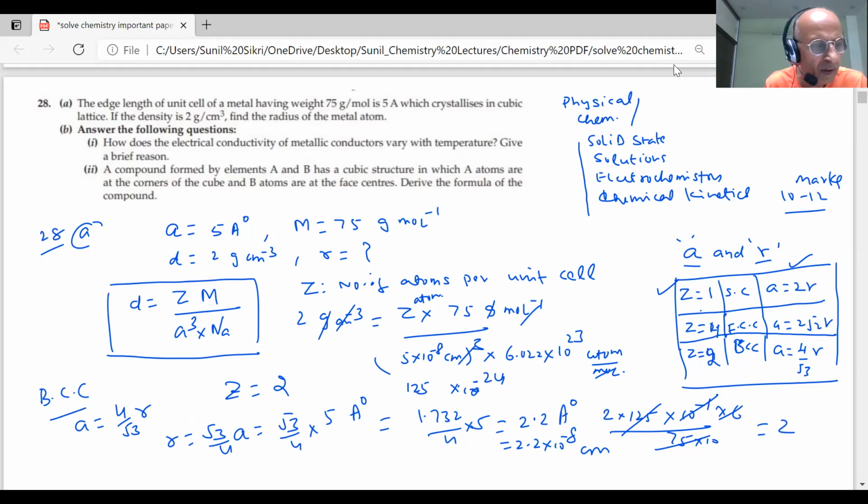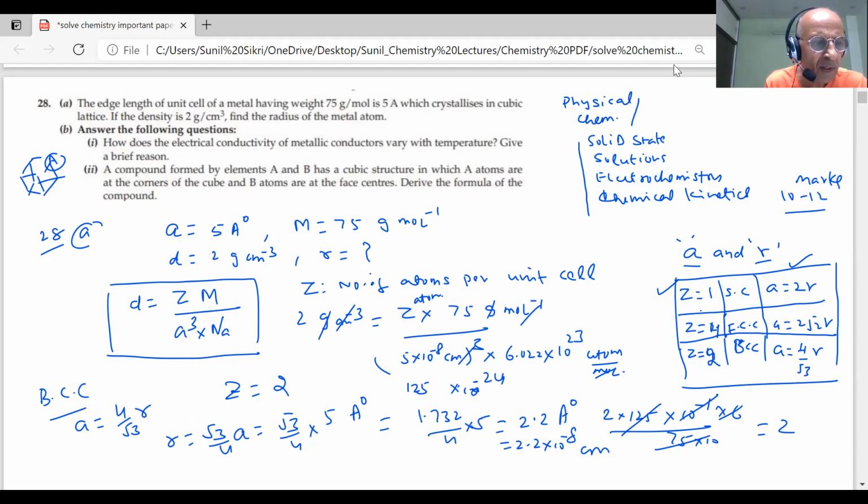Okay? Next question is on the screen, students. A compound formed by elements A and B has a cubic structure in which A atoms are at the corners of the cube, and B atoms are at the face centers.